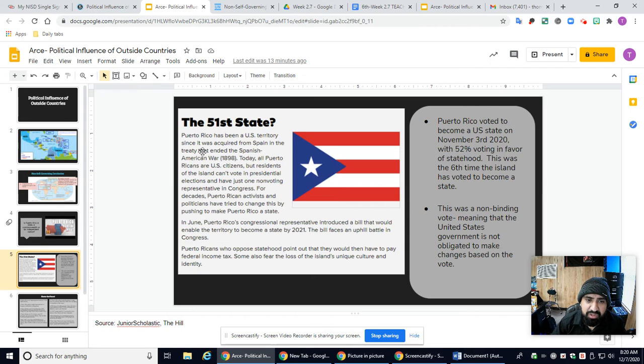Puerto Rico has been a U.S. territory since it was acquired from Spain in the treaty that ended the Spanish American War in 1898. Today, Puerto Ricans are U.S. citizens, but residents of the island can't vote in presidential elections and have just one non-voting representative in Congress. For decades, Puerto Rican activists and politicians have tried to change this by pushing to make Puerto Rico a state. So they are trying to make it a state. In June, Puerto Rico's congressional representative introduced a bill that would enable the territory to become a state by 2021. The bill faces an uphill battle in Congress. So make sure you read all of the information about it.